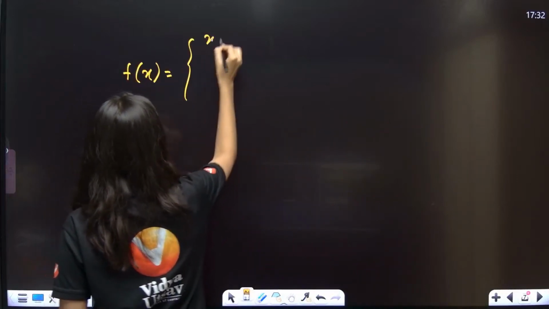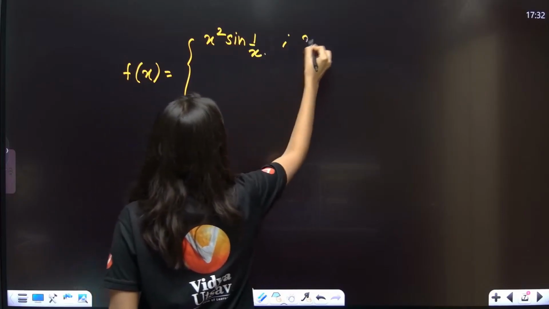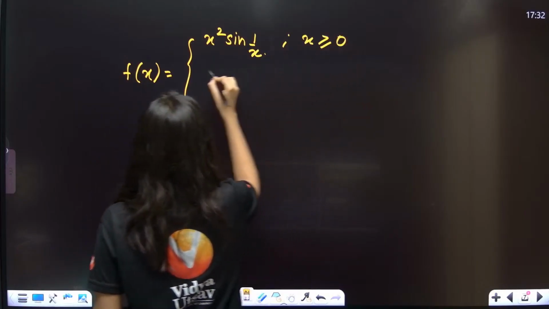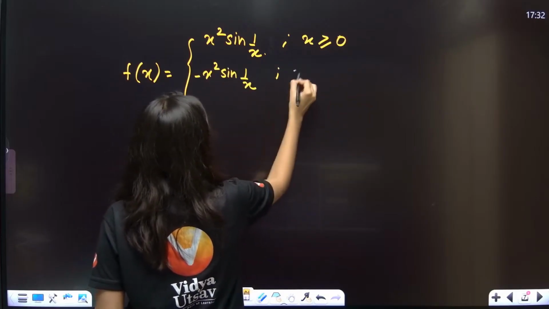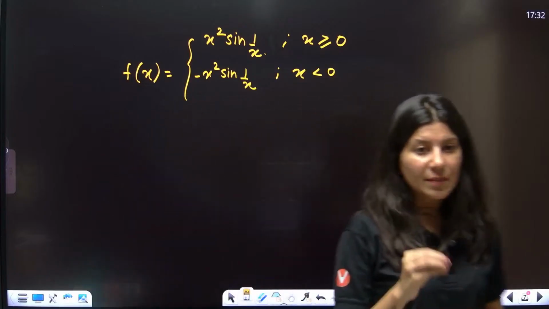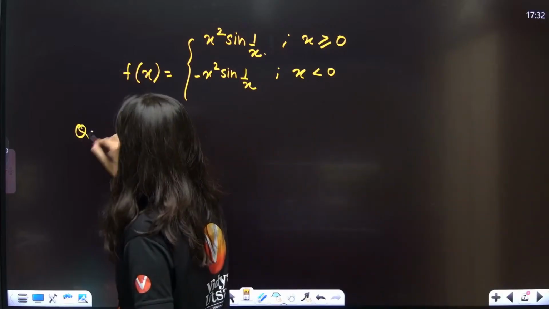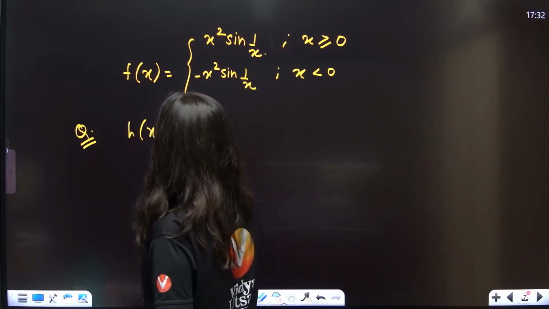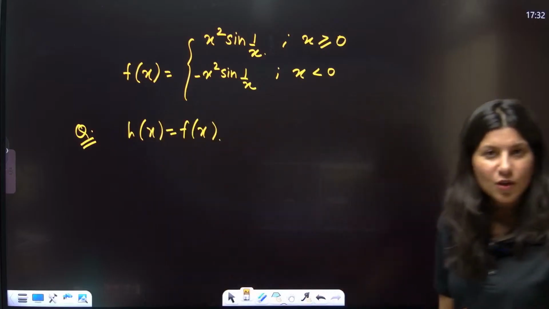This is x square sine 1 by x for x greater than or equal to 0, minus x square sine 1 by x for x less than 0. Okay, this is your fx. We are looking for whether my fx is differentiable or not. Q option, where hx is coming out as f of x. Is this function differentiable or not?